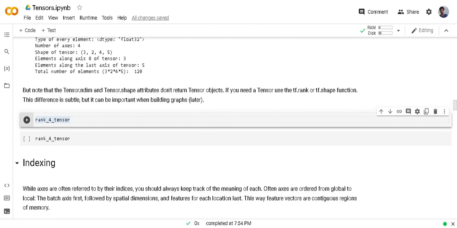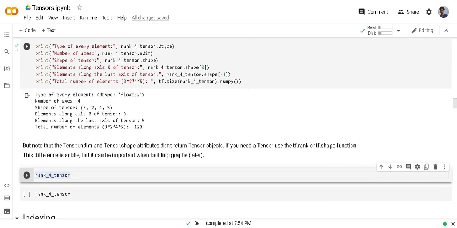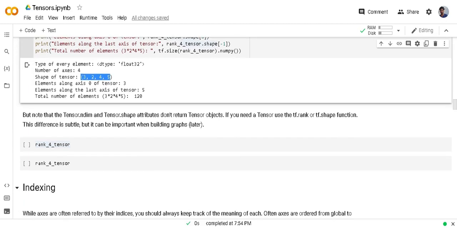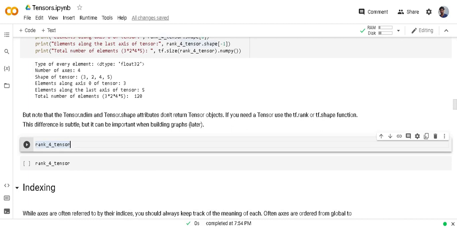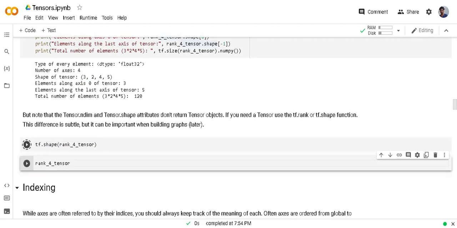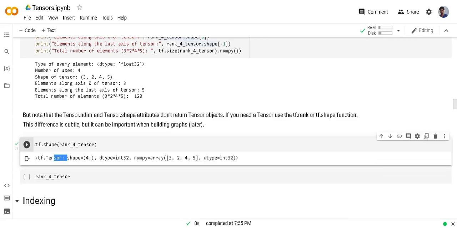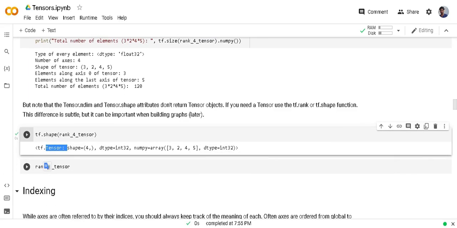Above we have used tensor.shape to extract shape, and this returns only numbers, not tensors. So if you want to return the shape as a tensor, you can use tf dot shape. Now it is returning a tensor, so it will work on your graph.